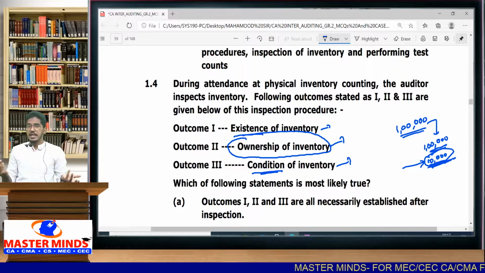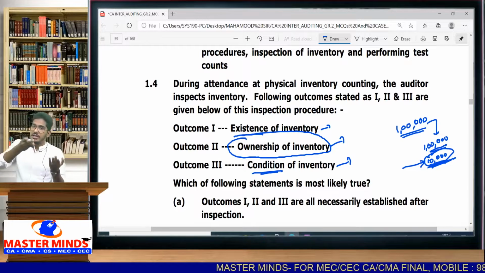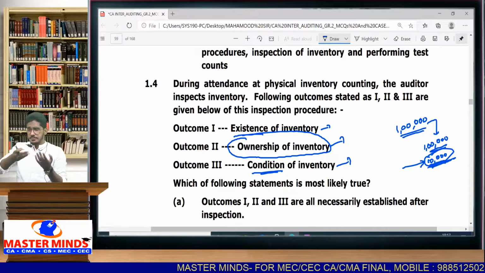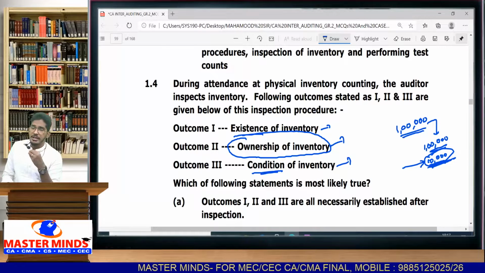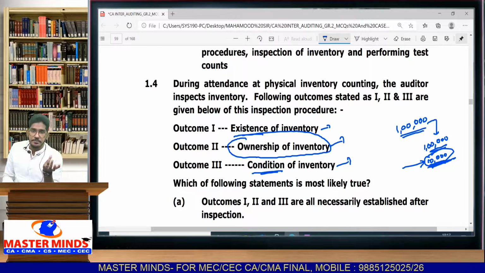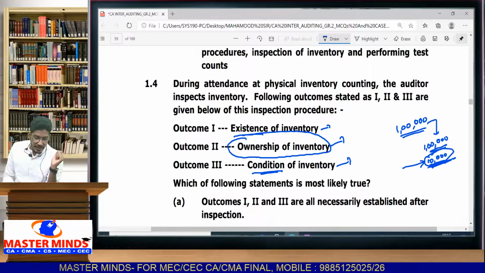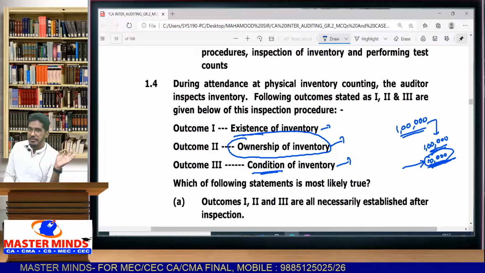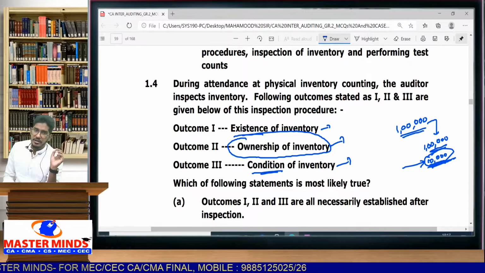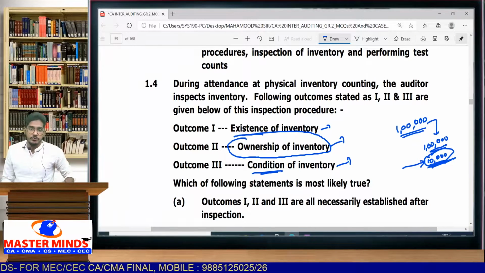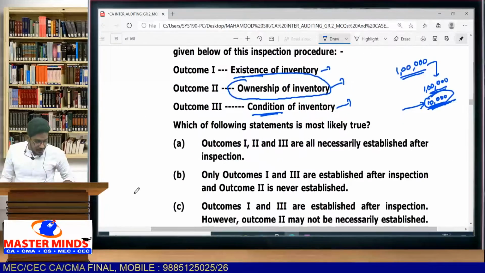If there is no clear indication, if it is mixed with the regular stock, I will not come to know whether that stock is the property of the client or some other party. I don't know. Okay, so existence and condition definitely we will know, but ownership of inventory we may or may not know, right? So now let us see what are the options.